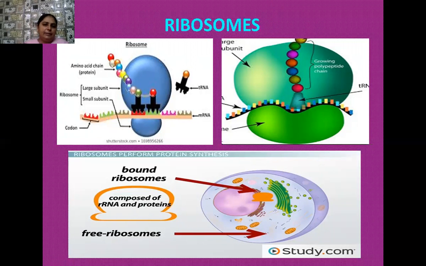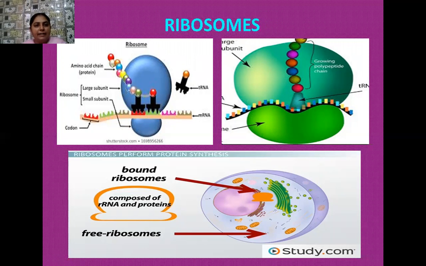See in the diagram, this is the smaller subunit of the ribosome, and its function is to hold the messenger RNA. The larger subunit of the ribosome does two kinds of functions. One is that it supplies transfer RNA, and this transfer RNA comes in contact with messenger RNA. They read the codon present in the messenger RNA and attach the corresponding amino acids on the other end of it. That is, transfer RNA has how many ends?